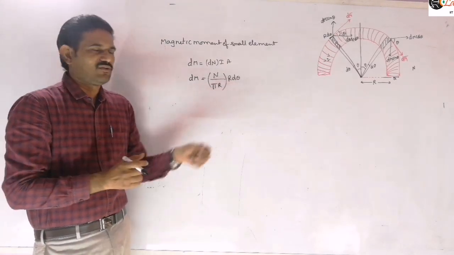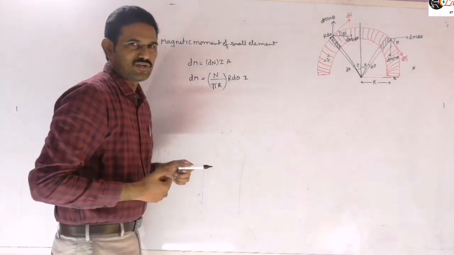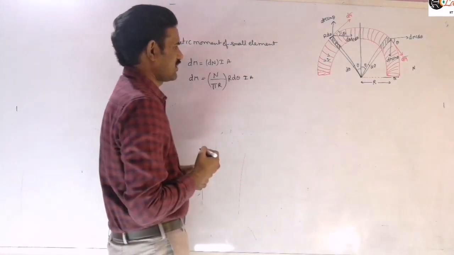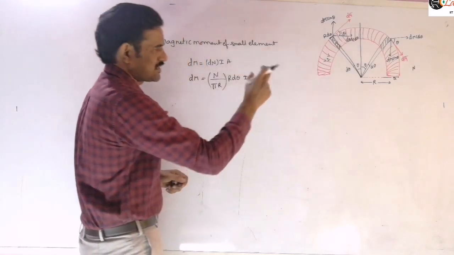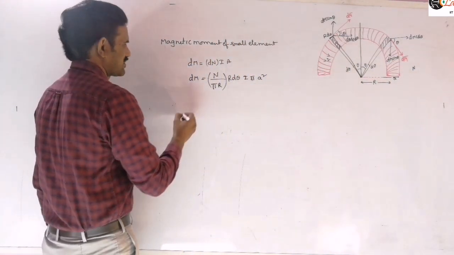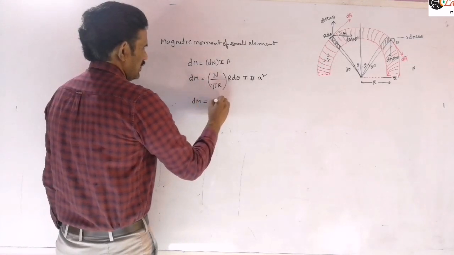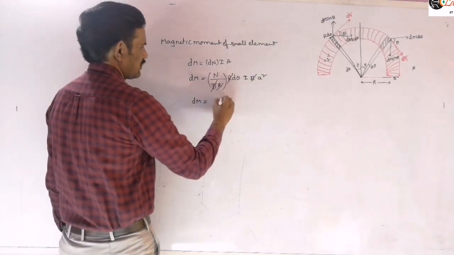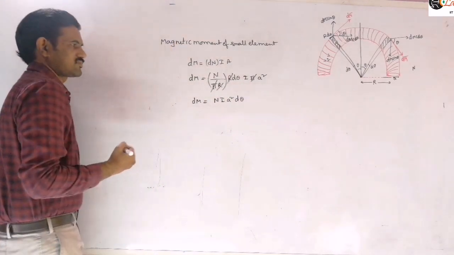So that gives our dn value into I into dA, the area of that element we need to write. Finally you can substitute that value here: pi r square, or pi a square, where a is the radius of this pipe. I mentioned already a is the radius of that pipe. So pi a square. Therefore this dm is equal to, here this pi you can cancel and r you can cancel. So N I a square d theta, right? N I into a square into d theta.